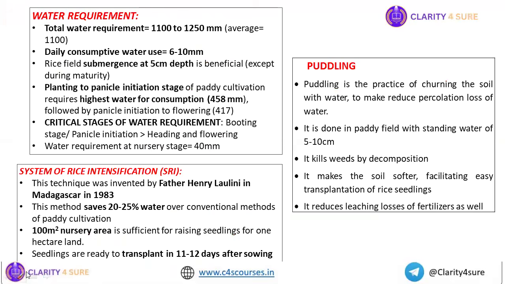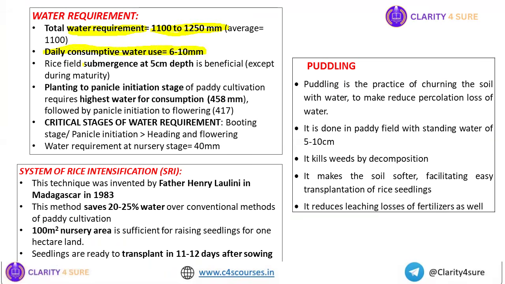Next, let us talk about another important point from the paddy cultivation point of view, which is water requirement. Water requirement for paddy cultivation is 1100 to 1250 millimeters. The daily consumptive water use of paddy is 6 to 10 millimeters.